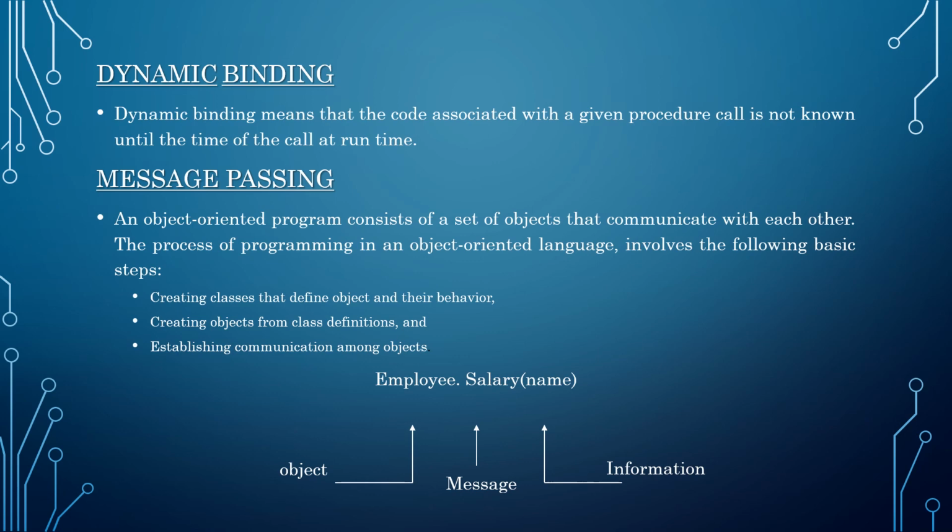Message passing. An object oriented program consists of a set of objects that communicate with each other. A message for an object is a request for execution of a procedure, and therefore will invoke a function in the receiving object that generates the desired results. Message passing involves specifying the name of an object, the name of the function, and the information to be sent. And this is explained in this example.